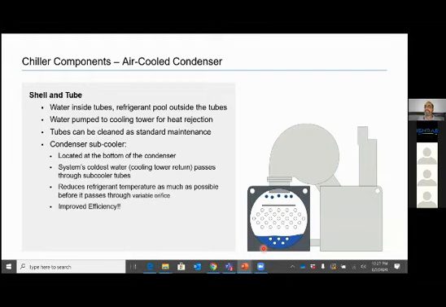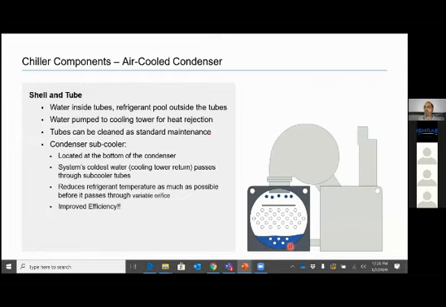Now coming to condenser. In a water-cooled chiller, our condenser was shell and tube type. In air-cooled chiller, we were discussing it was air-cooled type. So what happens in a water-cooled condenser? We discussed evaporator, so this condenser also looks the same, right? It is flooded type of design, water inside the tubes, refrigerant pool outside the tubes, water pumped to cooling tower for heat rejection. So you have a separate pump which is pumping water to the cooling tower. Tubes can be cleaned as standard maintenance.